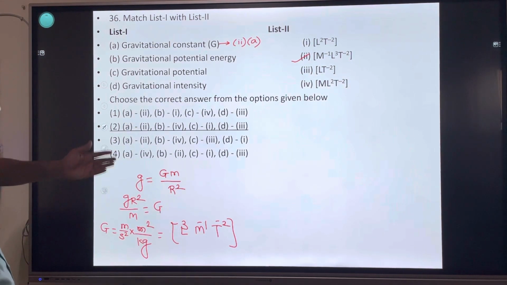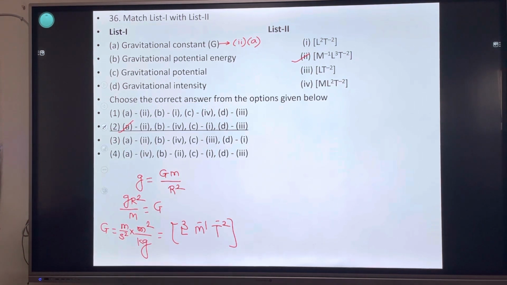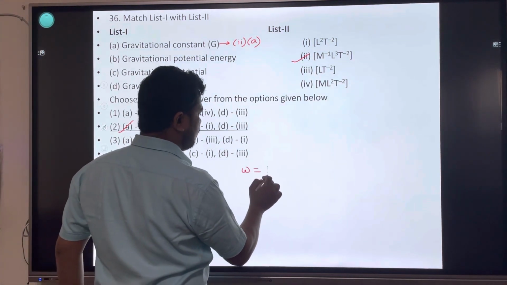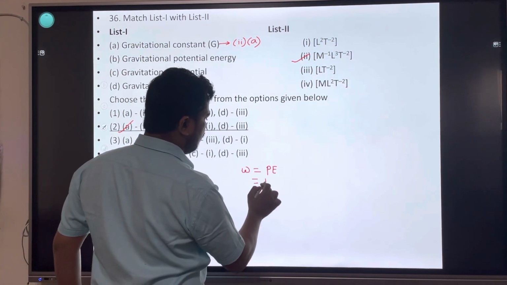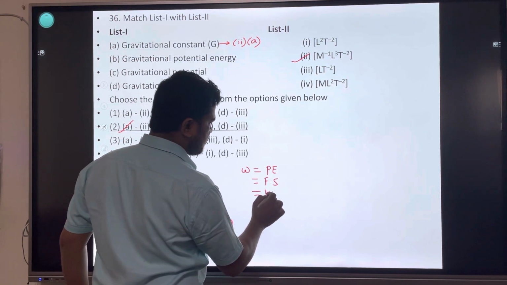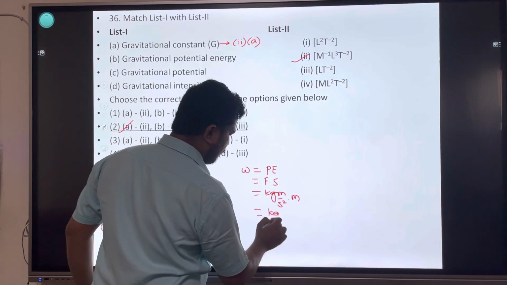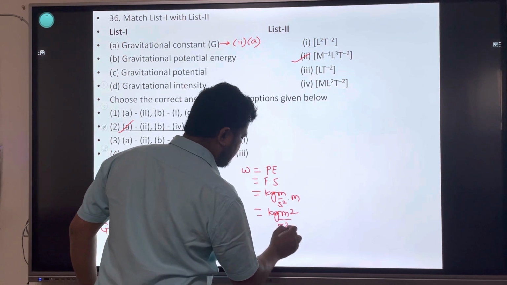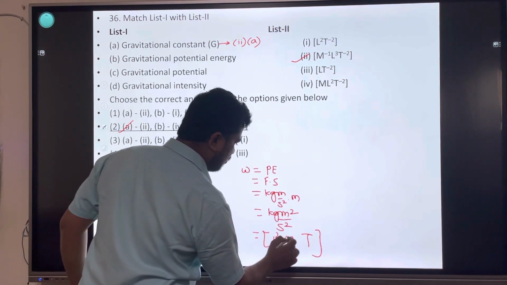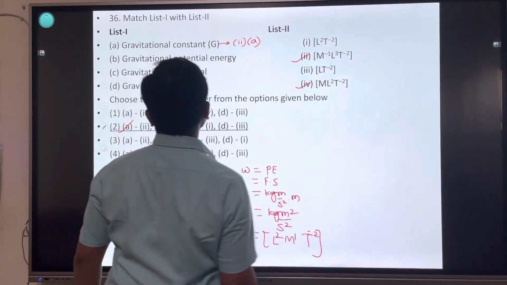This is only in one formula. Gravitational potential energy, that is, work done. Potential energy equal to force into displacement, work. Force is kg meter per second square, displacement meter, so kg meter square per second square. Length 2, mass 1, time minus 2.